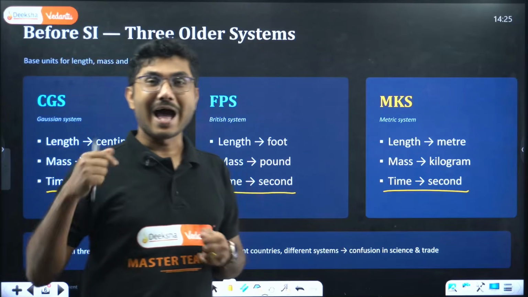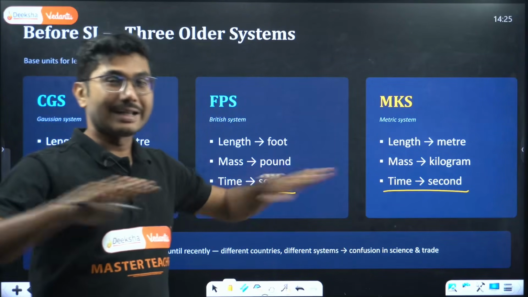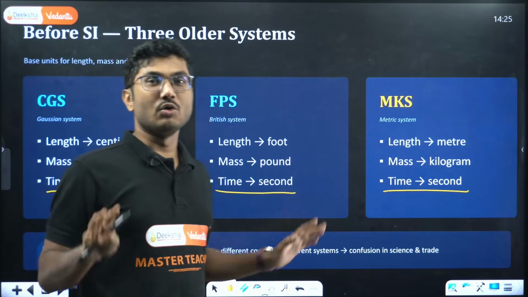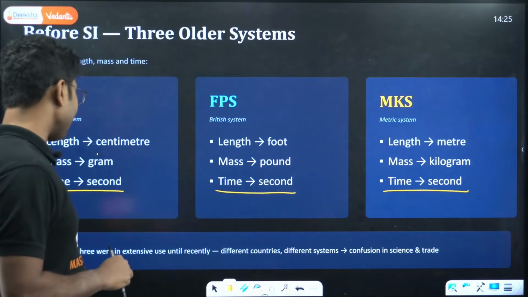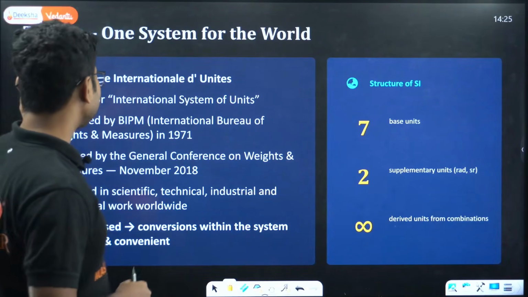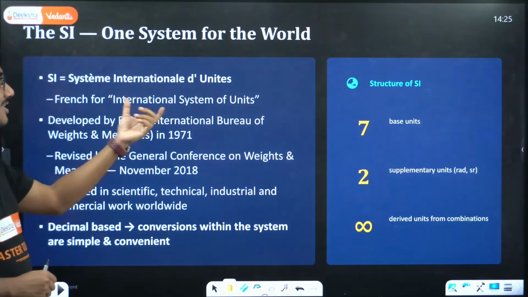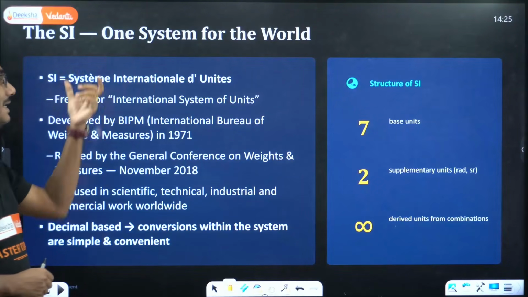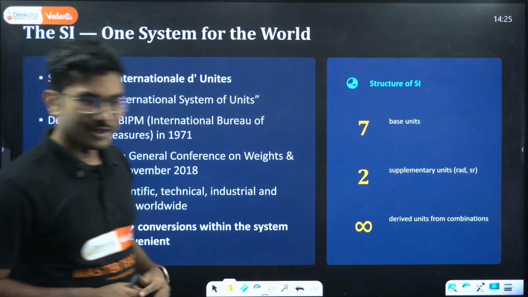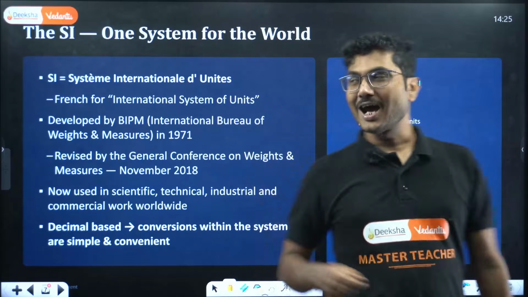You have to have a standard unit that is prevalent across the globe, and that unit system is called Systeme Internationale des Unites. So this is basically our SI system.